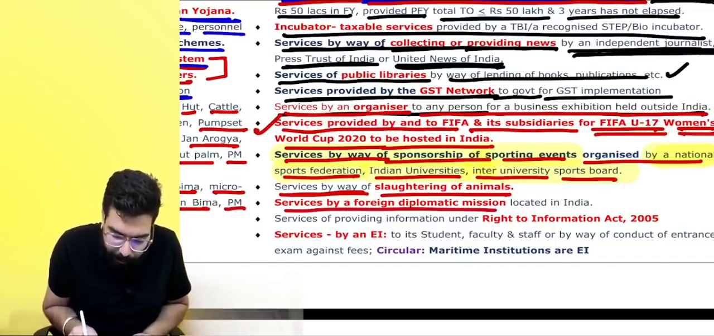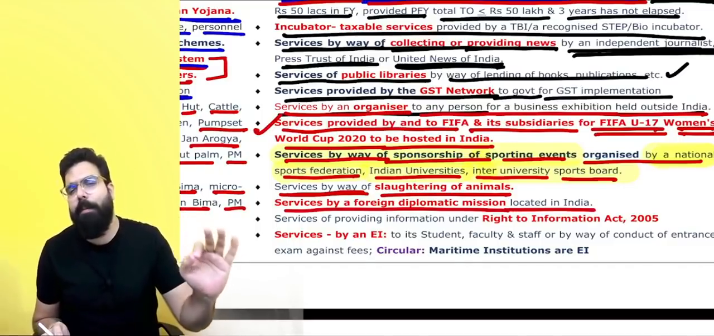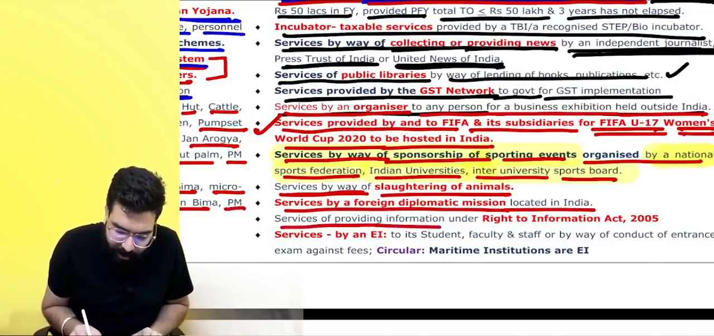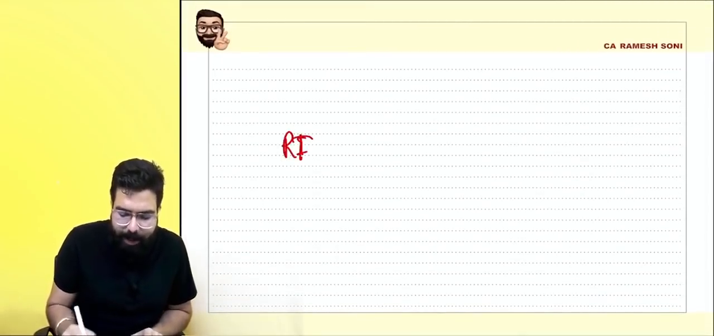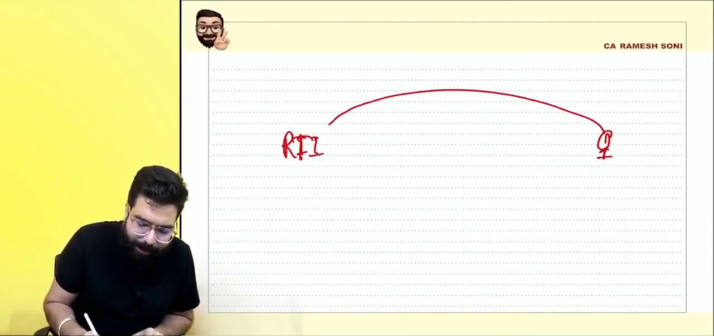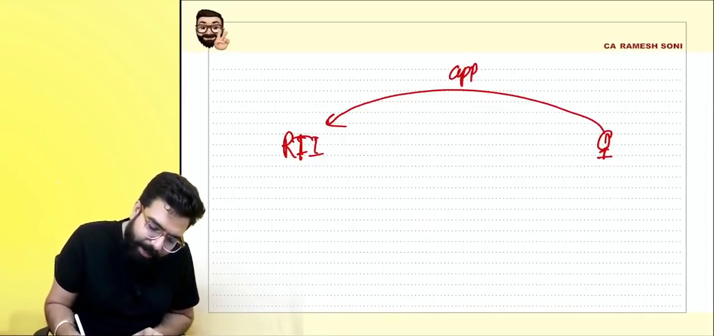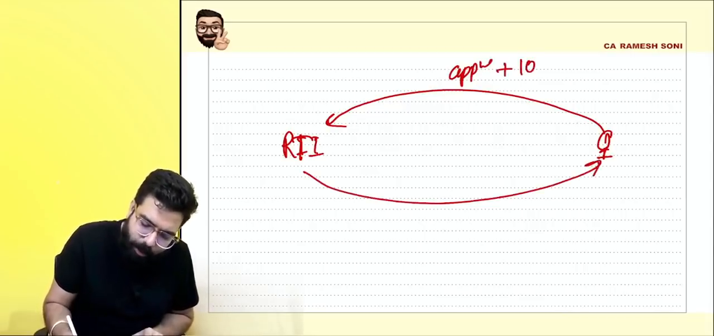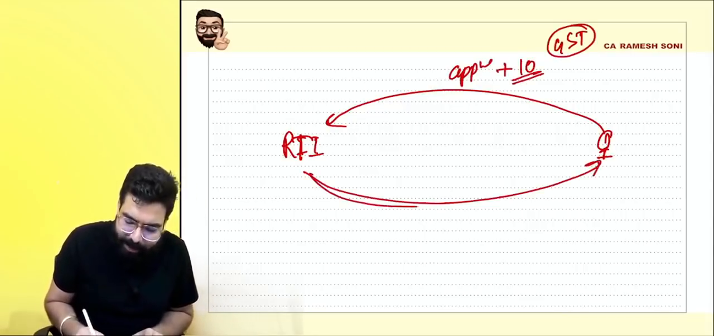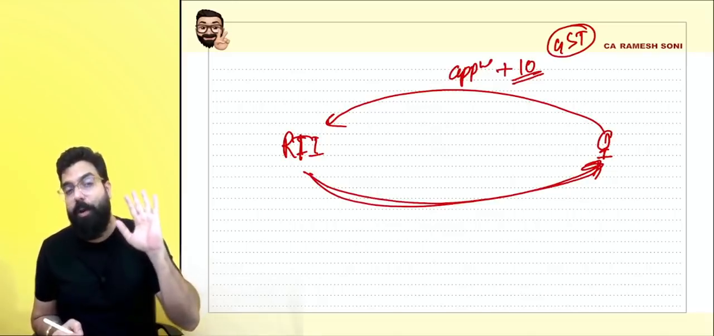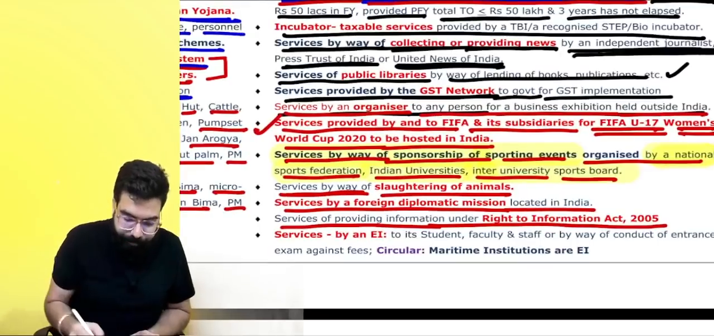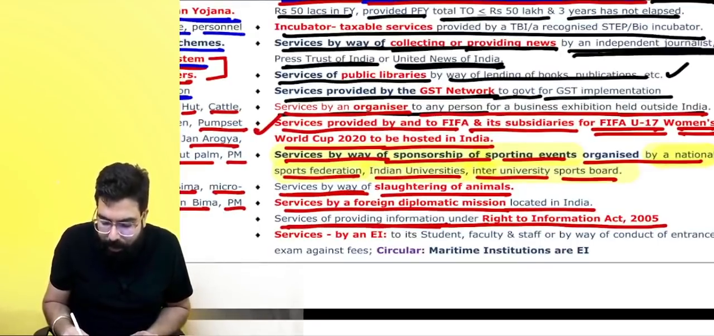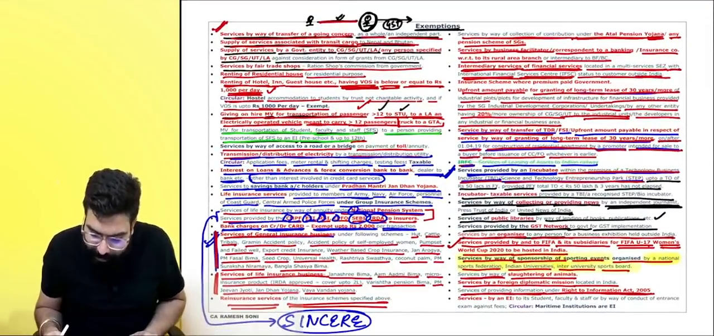Services by foreign diplomatic missions located in India: there is no GST on the services of foreign diplomatic missions. Services of providing information under the Right to Information Act. Nowadays many students are filing RTI applications, and when you file the application and pay the fees, there will be no GST, and also when the RTI authority provides you the information, because providing information is also a service. They will not charge any GST on the application fees. Services of providing information under the Right to Information Act 2005, there shall be no GST.